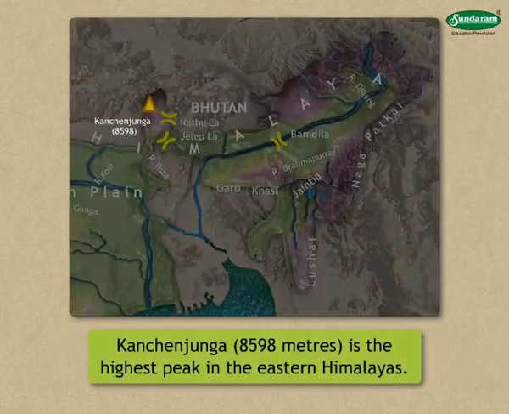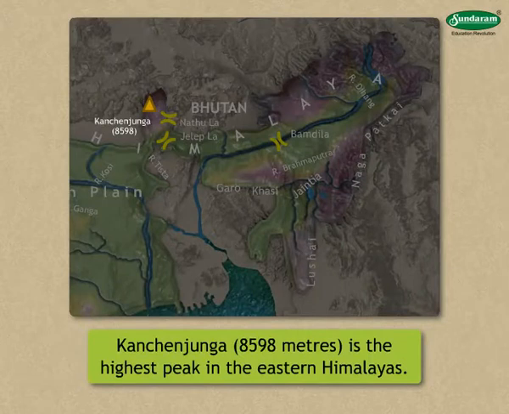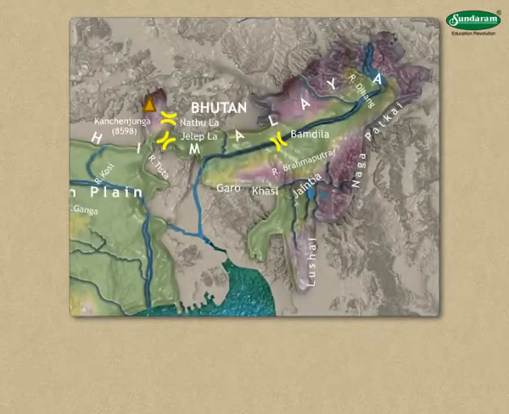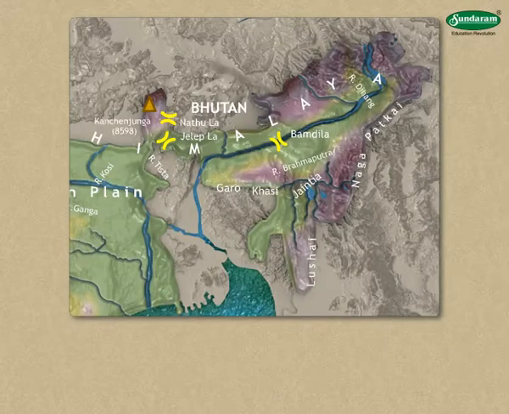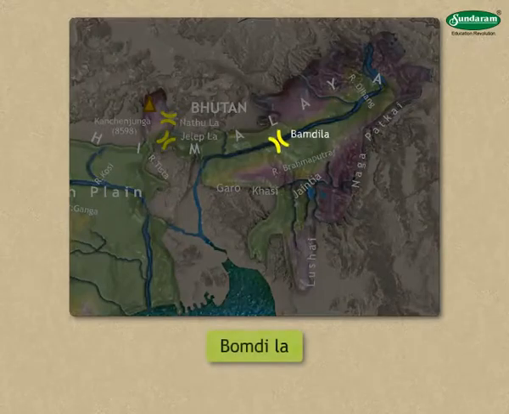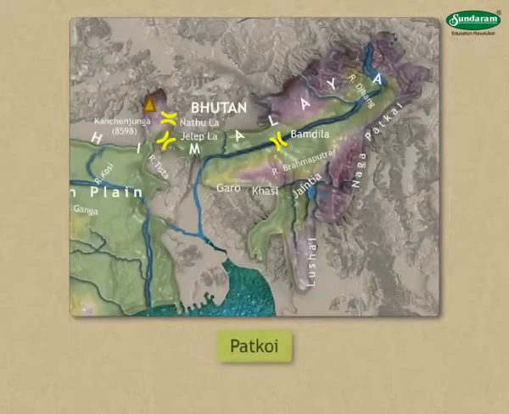Kanchenjunga, 8,598 meters, is the highest peak in the eastern Himalayas. Many rivers have their source here and they flow towards the south. We see the passes Nathula, Jelepla, Bomdila here.